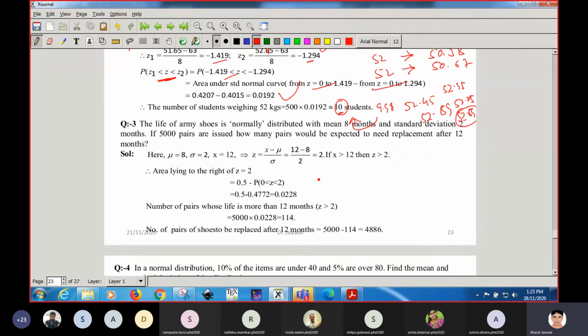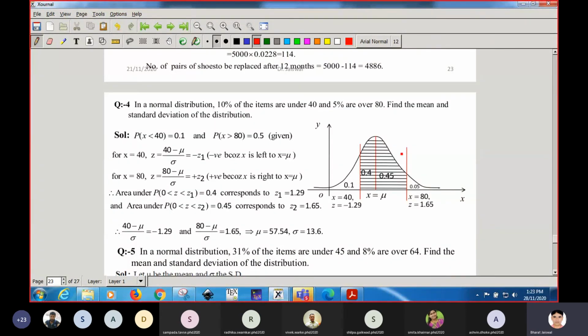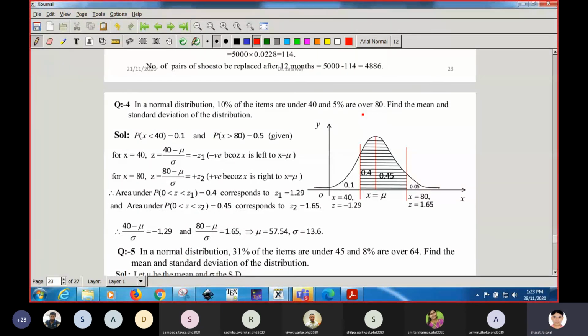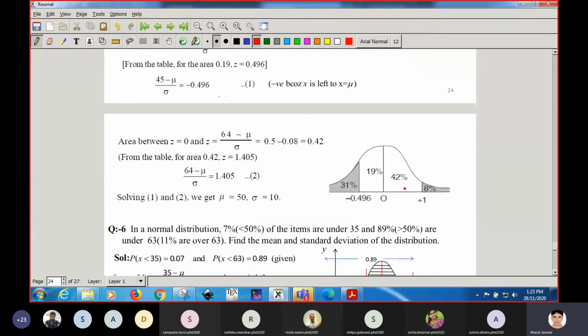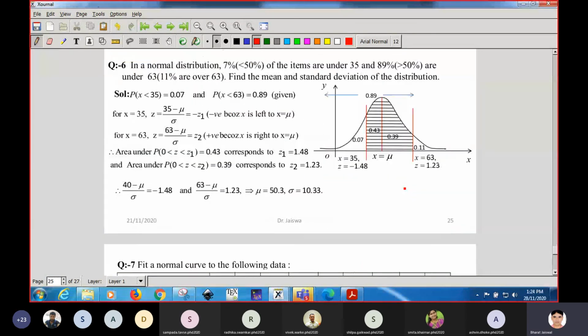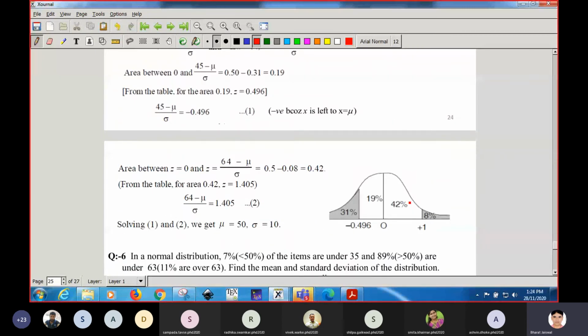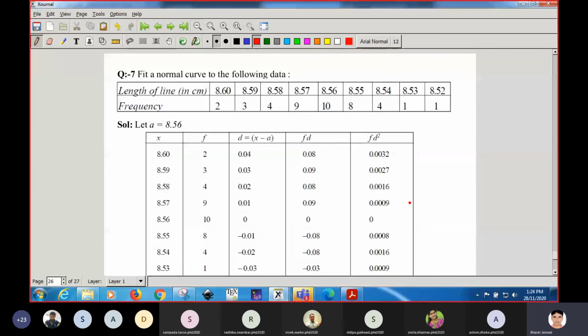So this is another question I'm not going to discuss. You go through this one, again this is for our practice. If you feel any difficulty, you can discuss with me. These are very simple questions. Percentage is given here: 10%, 40%, and this one. So you can go through these solved examples. There are lots of examples of every variety of question in normal distribution, so you can go through them.